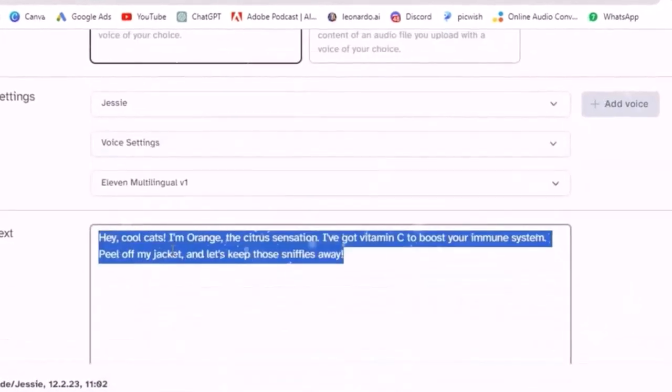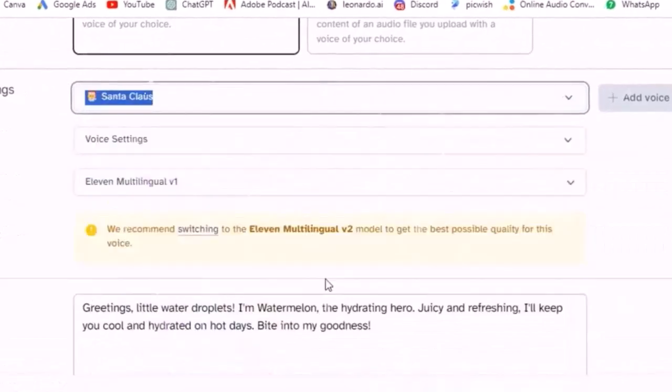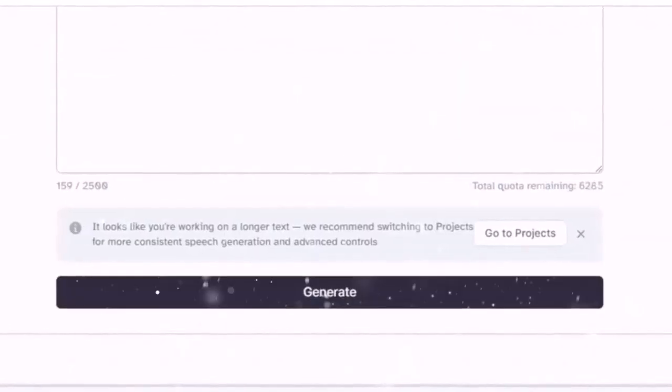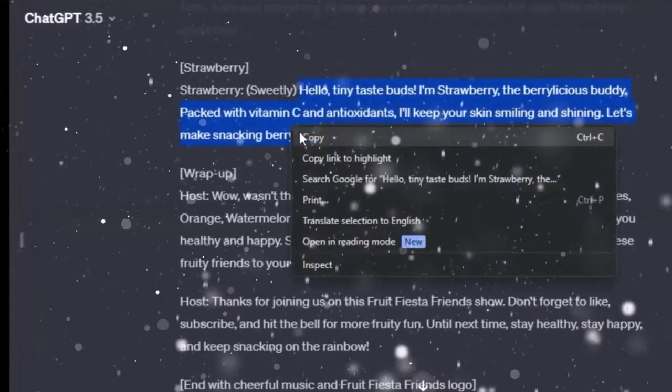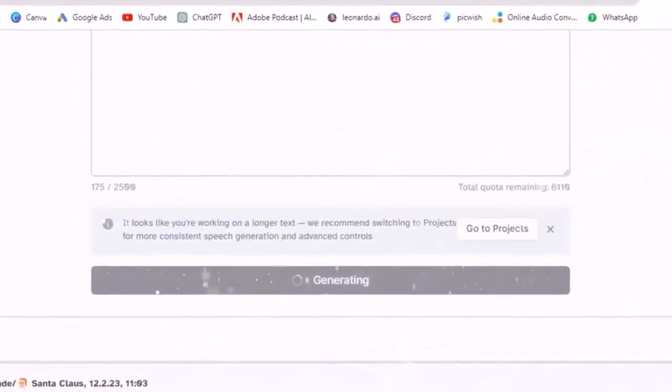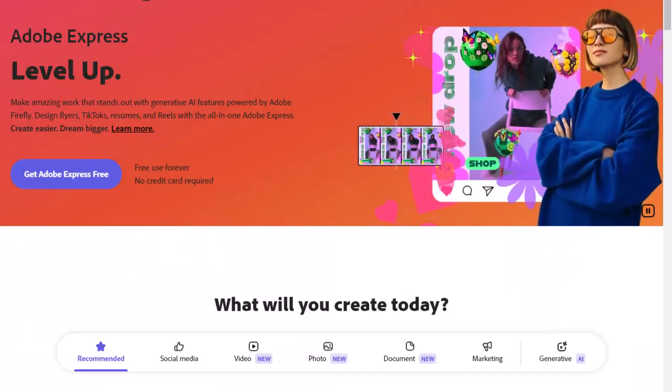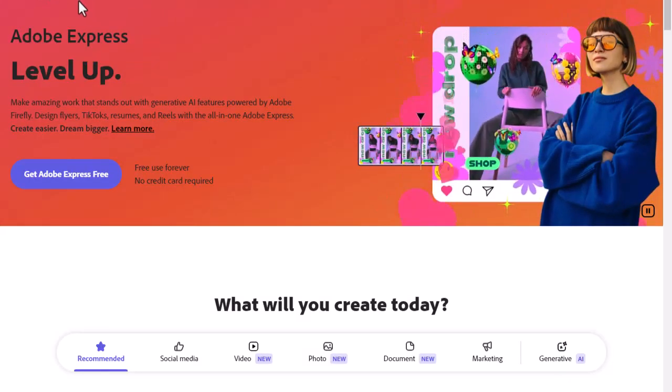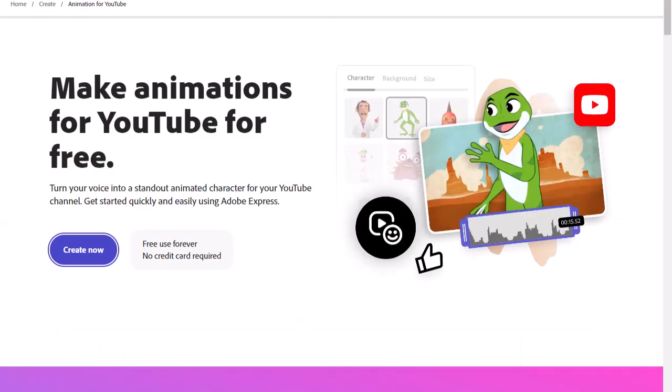If you want, you can use only a single voice, but if you use different voices, then this will be useful to you in the next step also, which I will show further. So I have downloaded all the voiceovers from here. Now let's move on to the next step. Now you have to come to this site named Adobe Express. Link is in the description below.